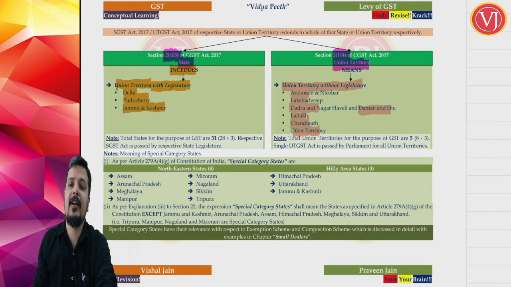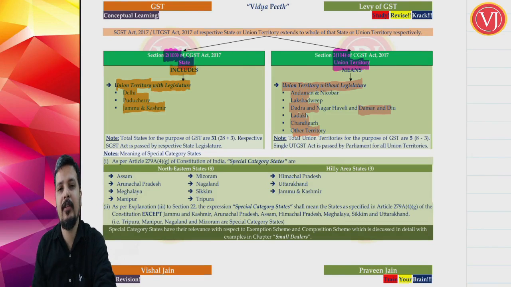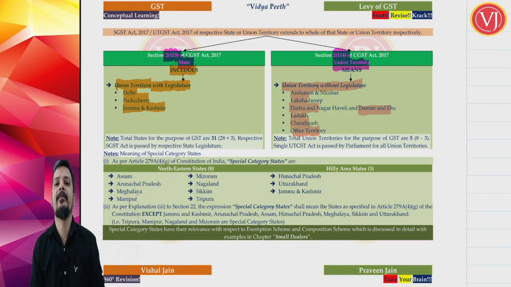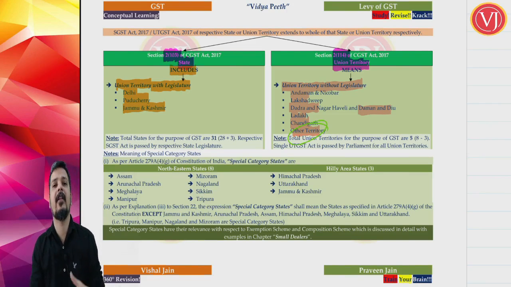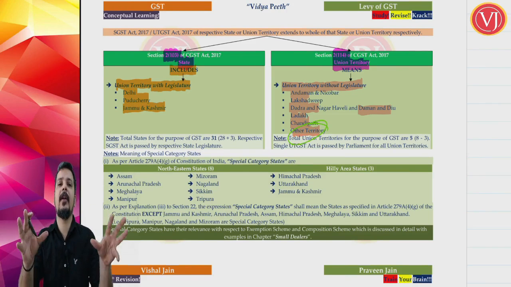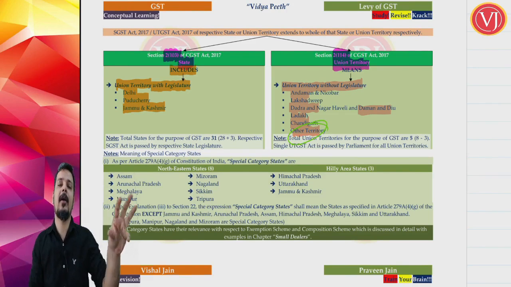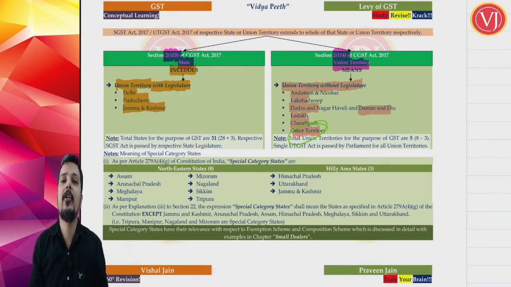So understand that other territories which are acquired by India will be called union territories. For GST law, state will include states plus the 3 union territories with legislature. Union territory will include all union territories minus those 3 union territories which are called state, and it will also include other territories acquired by India. So if any new territory is acquired by India, say for example part of Pakistan or part of China, it will initially be called a union territory.